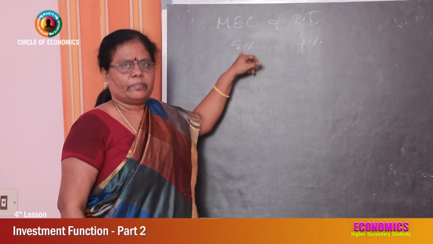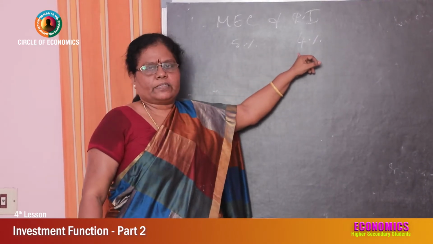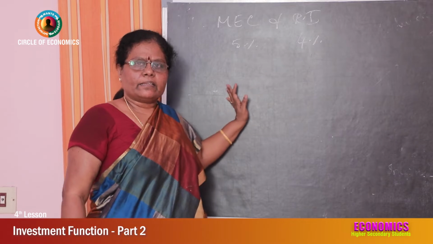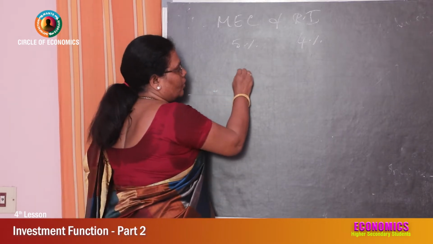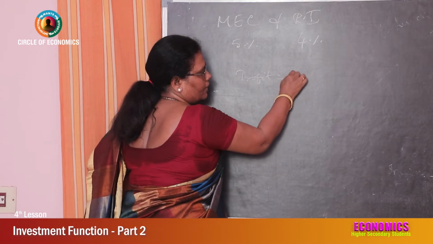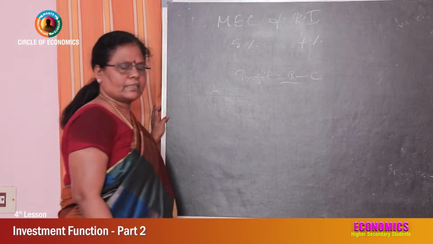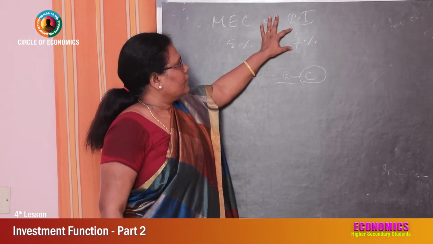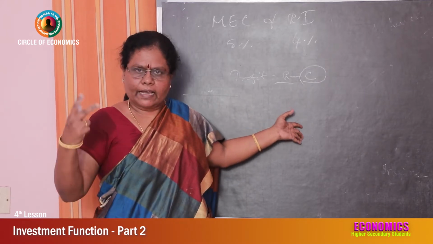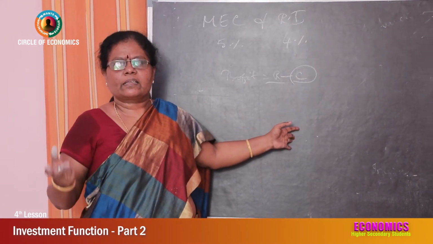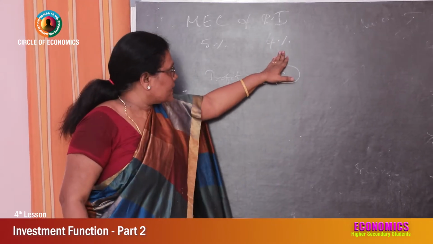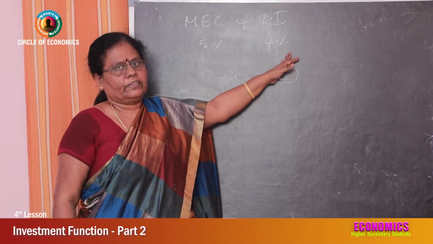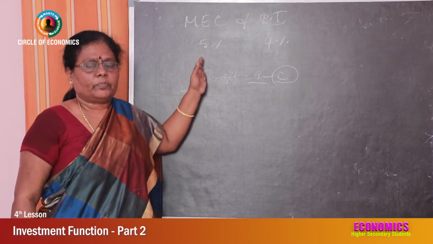So if marginal efficiency of capital is 5%, rate of interest is 4%, then entrepreneurs will come forward to invest, they borrow money. It is because profit is calculated by what? Revenue minus cost, isn't it? Yes, this cost of borrowing, it is nothing but when rate of interest is higher, cost of borrowing is higher. When rate of interest is lower, cost of borrowing is lower. If it is lesser than the marginal efficiency of capital, entrepreneur can borrow money at 4% rate of interest and invest to get the expected profit.